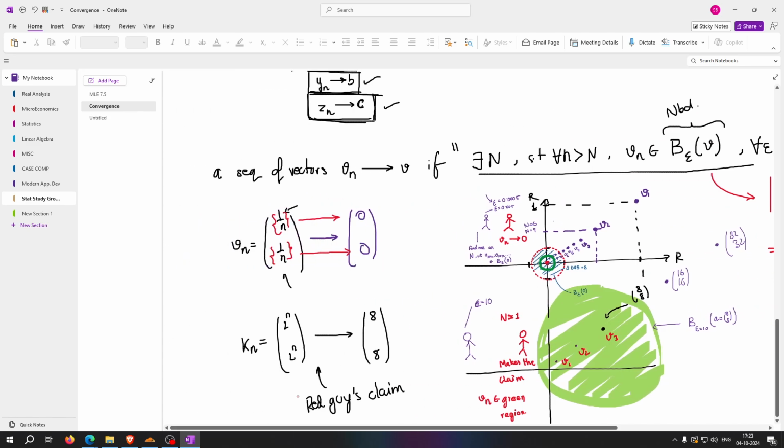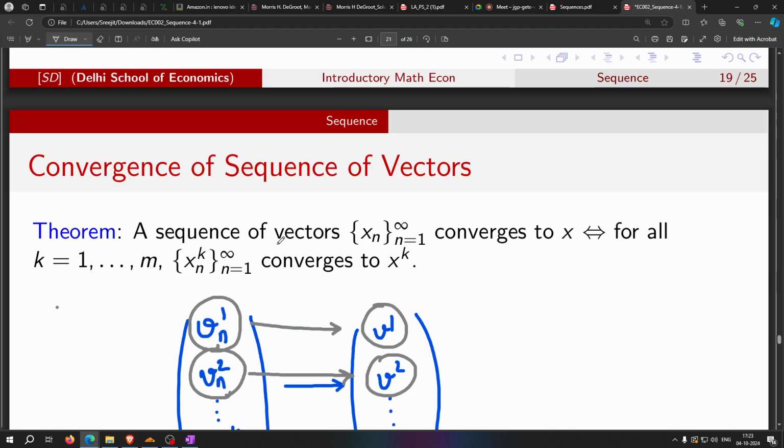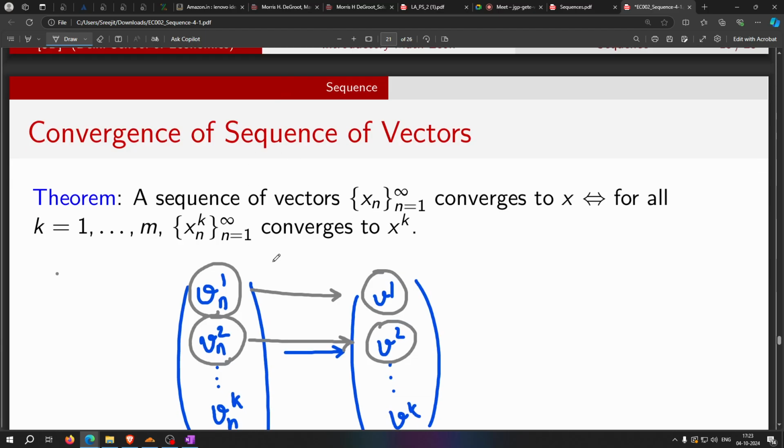You can just show that each of these components is converging to some particular point, and then the sequence of vectors will converge to the vector of those points. That is an easier way of showing a sequence of vectors is going to converge. So that is exactly what this particular theorem says. Makes our life much easier.